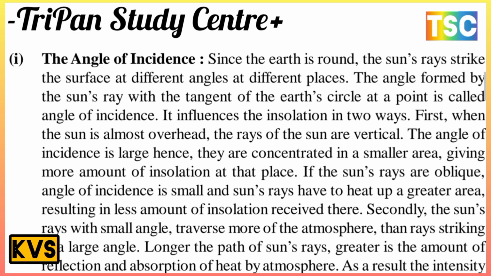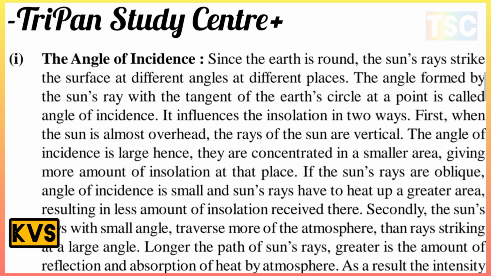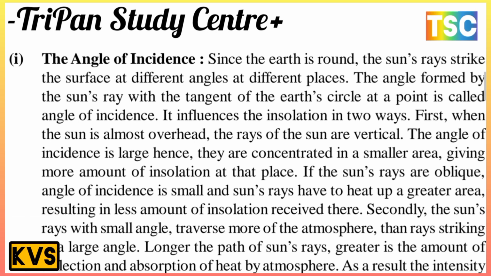Since the earth is round, the sun's rays strike the surface at different angles at different places. The angle formed by the sun's rays with the tangent of the circle at that point is called the angle of incidence. What is the angle of incidence? Since the earth is round, the sun's rays strike the surface at different angles at different places. The angle formed by the sun's ray with the tangent of the earth's circle at the point is called the angle of incidence.